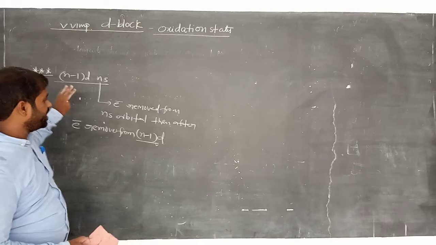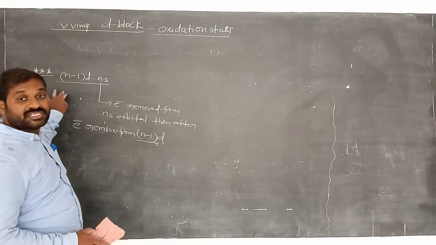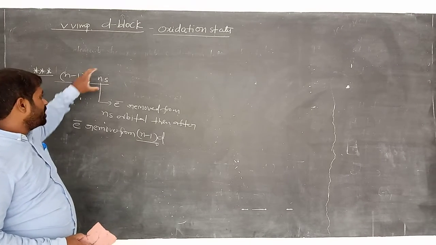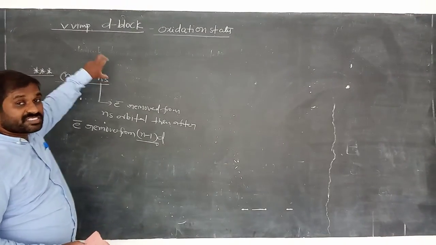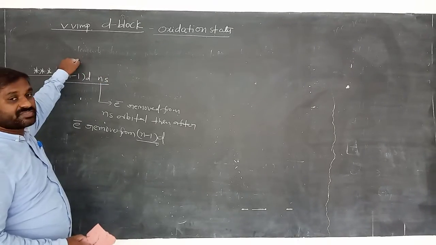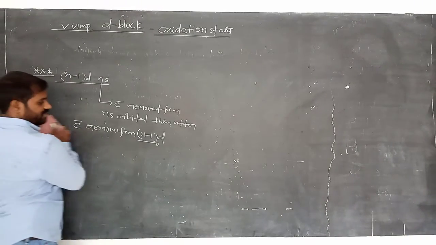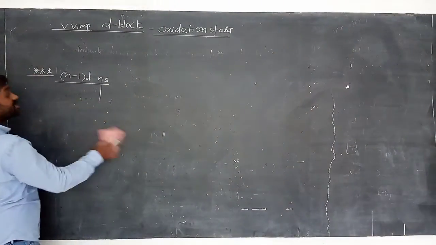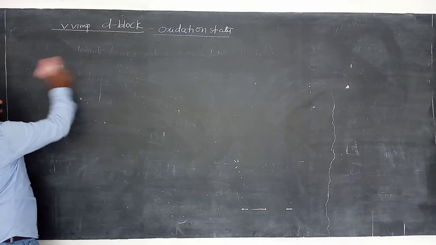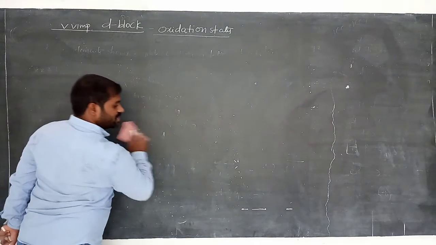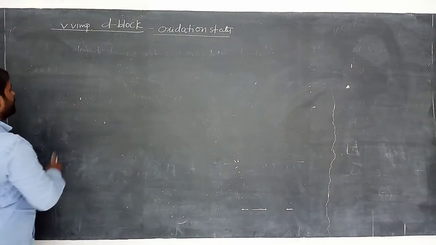Remember this point. It is very useful in further calculation of magnetic moment. So we have to remove the electron first from ns. Then we go for (n-1)d. Remember this point. Okay. So don't remove the electrons first from the (n-1)d orbital. Go for ns first only. Okay. Remember this point.